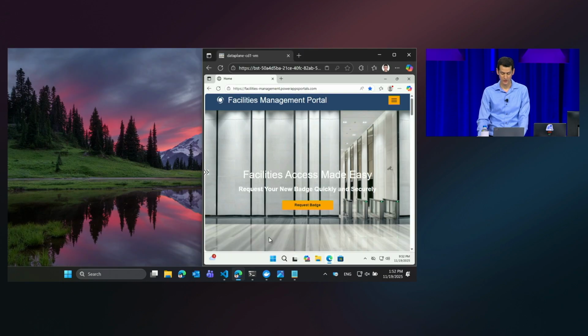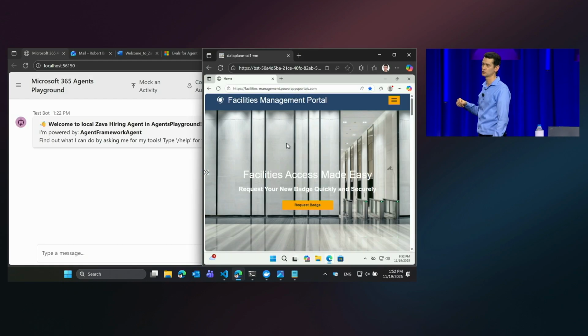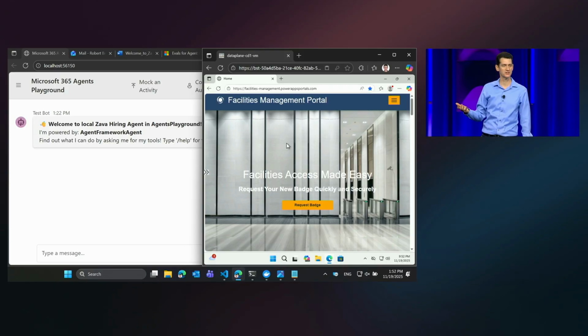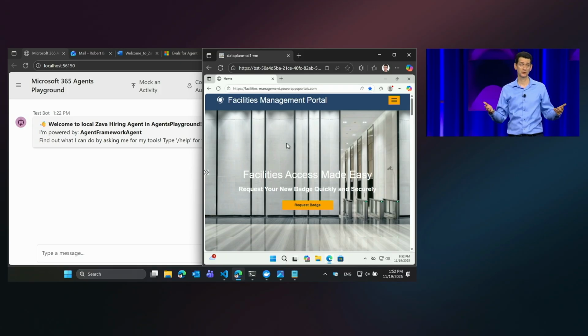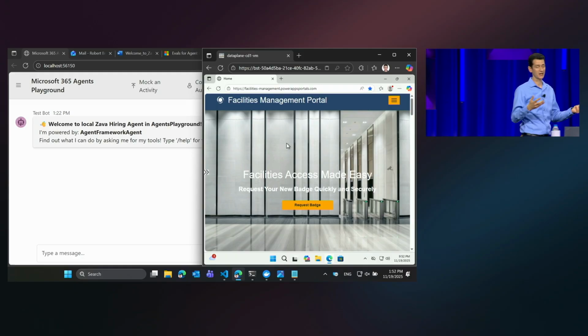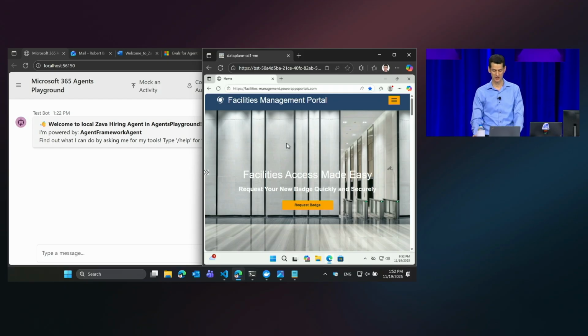And so what I have here, in this browser, I'm directly connected to this completely managed Windows 365 for agents environment. So as an agent developer, I don't have to worry about infrastructure. I don't have to worry about writing code for this. I get this automatically by adding this tool to my agent. And here is my facilities management portal. It's a website.